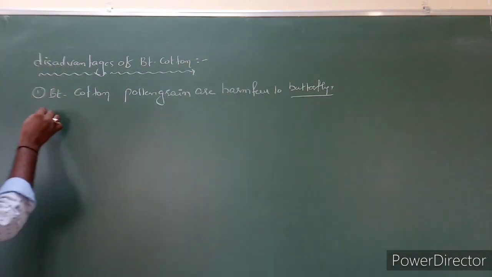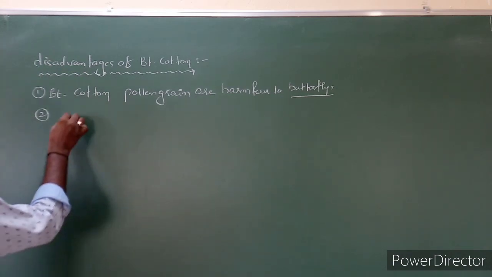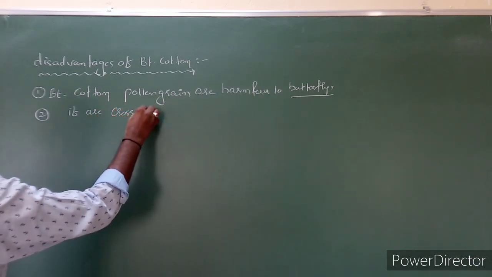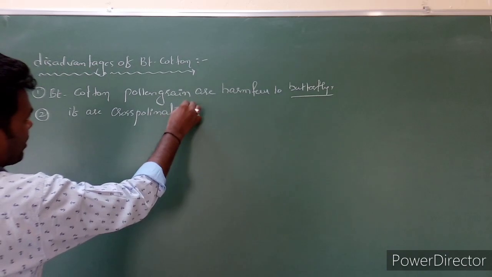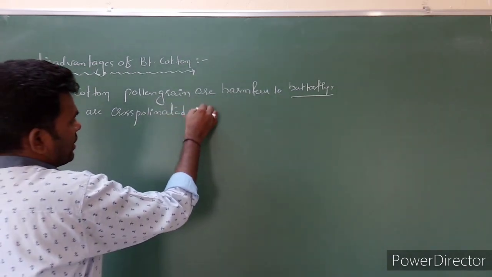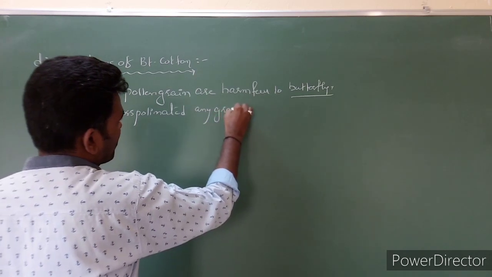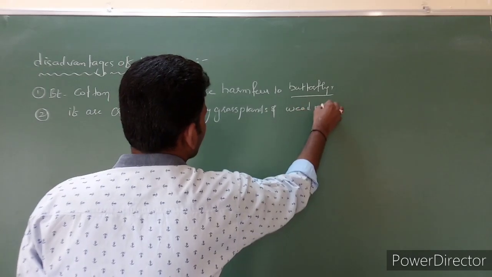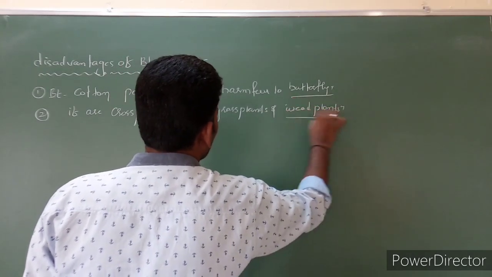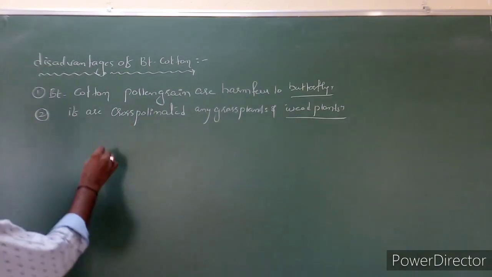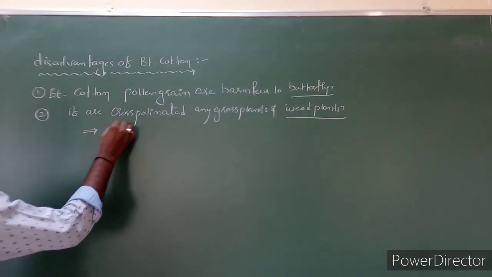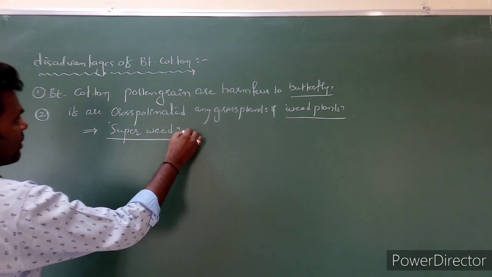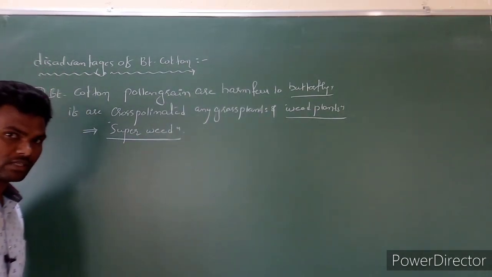Next, if these Bt cotton pollen grains are cross-pollinated by any grass plants or weed plants, then what happens? There is a chance of formation of super weeds. We can't kill the super weeds by using herbicides.